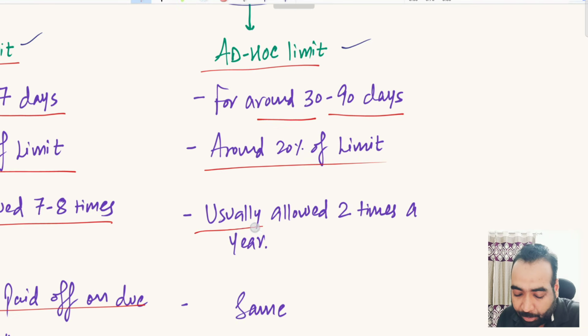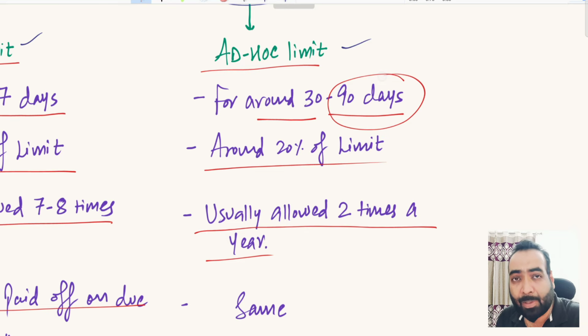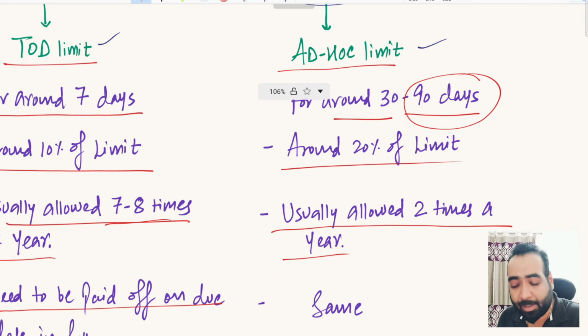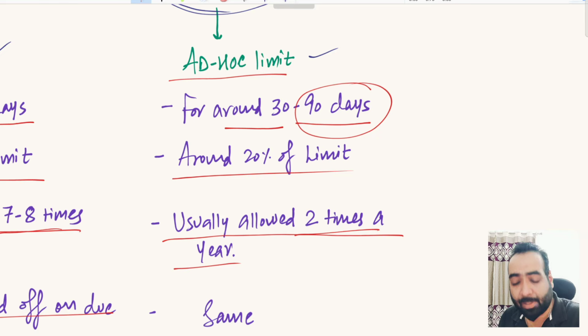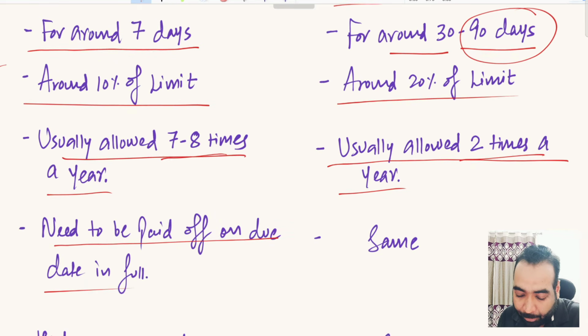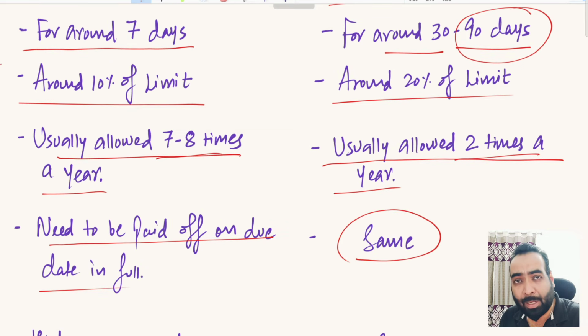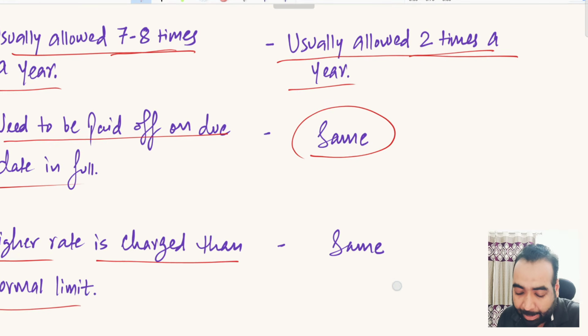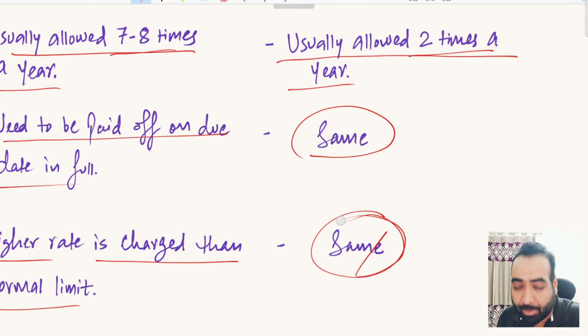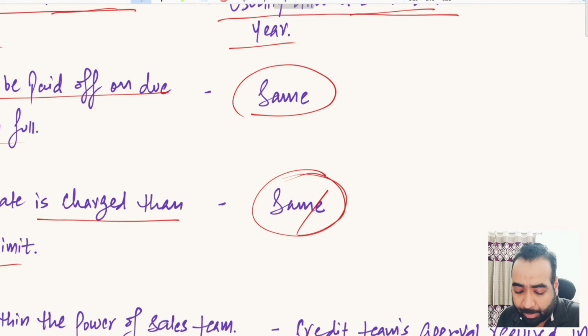So it is given usually around only 2 times a year, since it can be for a 90 days period. So it is not allowed for 7 or 8 times a year. It is usually allowed maximum 2 times a year, right? So on the due date you need to pay it off in full as well, like the TOD limit, and a higher rate of interest is charged on ad hoc facility as well, like TOD limit.